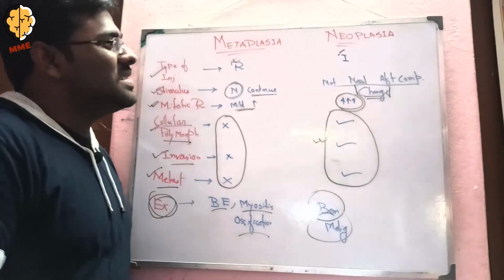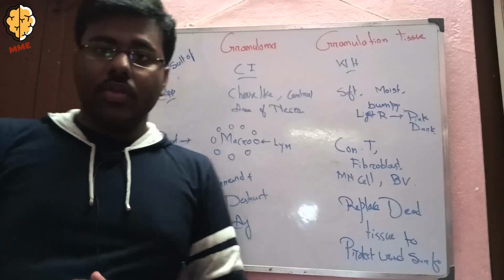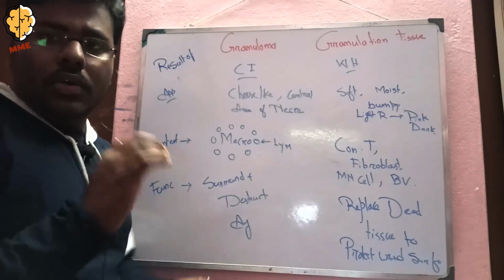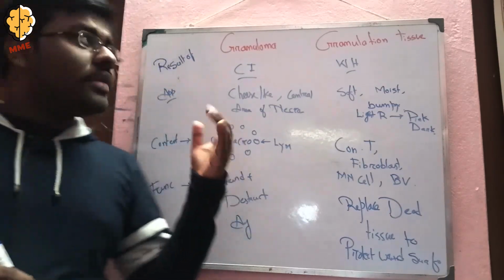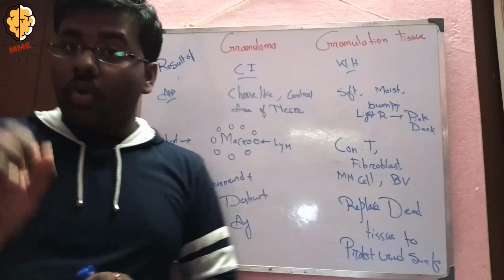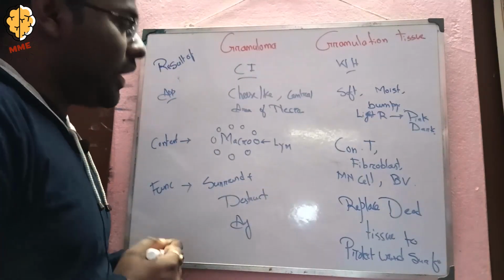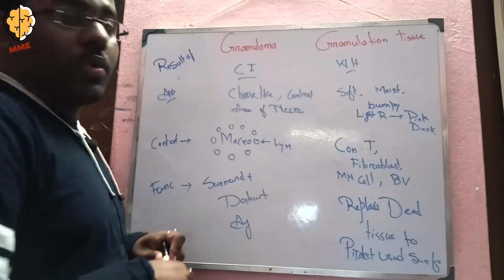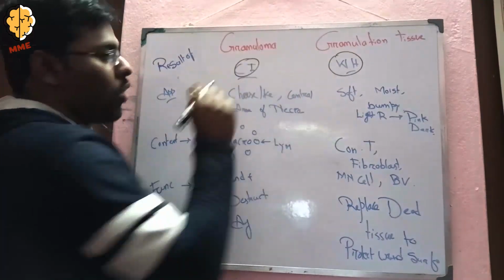Sorry. Now coming to the next difference, between granuloma and granulation tissue. Firstly, I want to discuss the result. Granuloma is a result of chronic inflammation, and granulation tissue is mainly the result of wound healing. So it's mainly wound healing versus chronic inflammation.